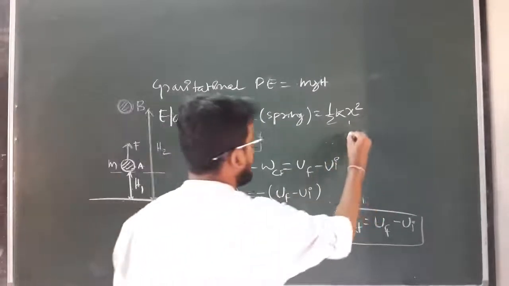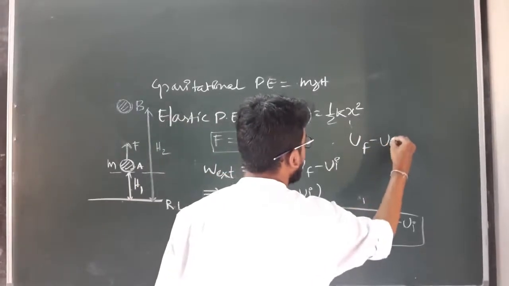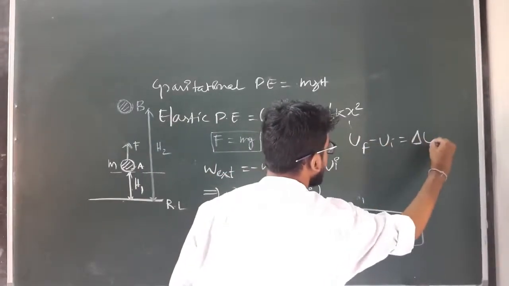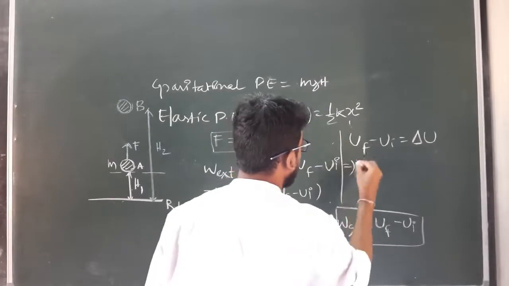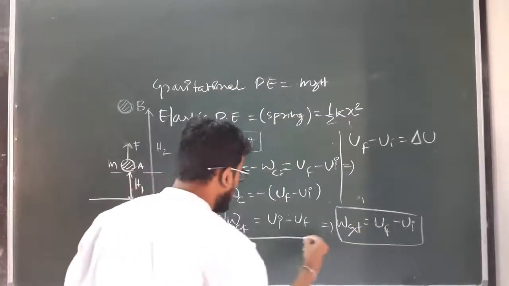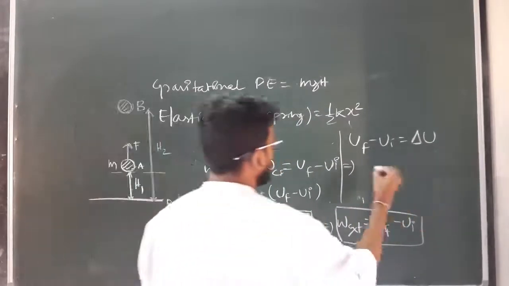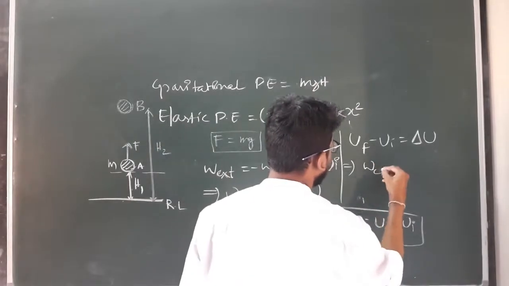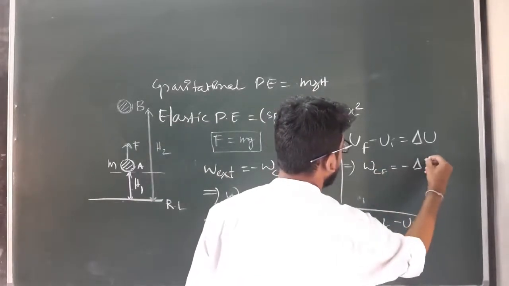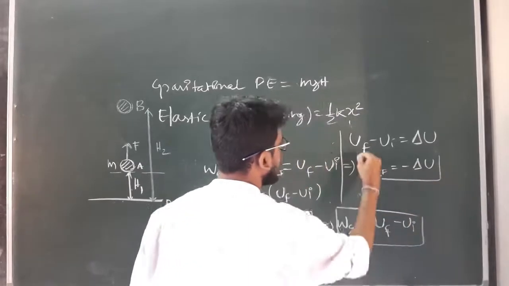What is U final minus U initial? It is noted as the change in potential energy. So if work done by conservative force is U initial minus U final, we can write work done by conservative force is equal to negative of change in potential energy. Clear?